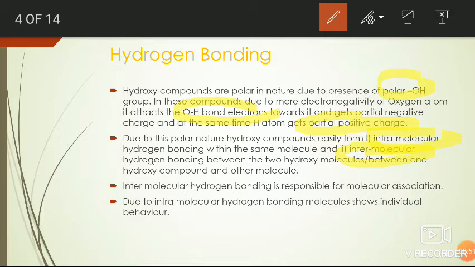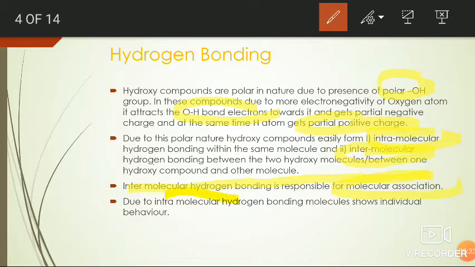Intramolecular bond formation is more specific to phenols. Intermolecular hydrogen bonding is responsible for molecular association. Molecular association means gathering or assembling of molecules together through intermolecular hydrogen bonds. So molecular association takes place due to the intermolecular hydrogen bond.